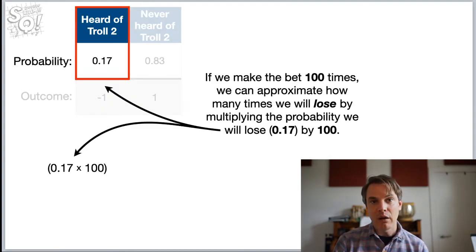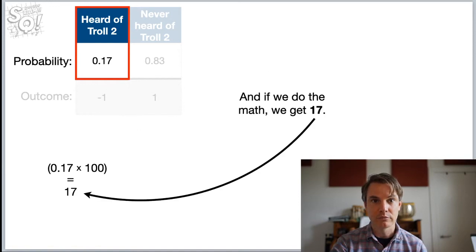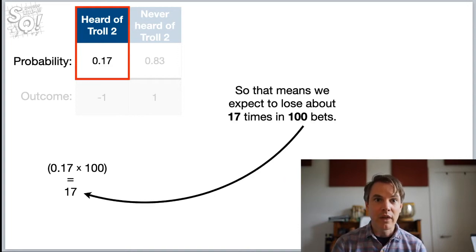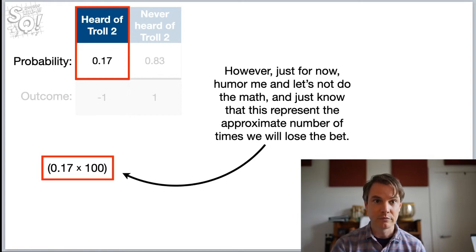If we make the bet 100 times, we can approximate how many times we will lose by multiplying the probability we will lose, 0.17, by 100. And if we do the math, we get 17. So that means we expect to lose 17 times out of 100 bets. However, just for now, humor me and let's not do the math and just know that this represents the approximate number of times we will lose the bet.